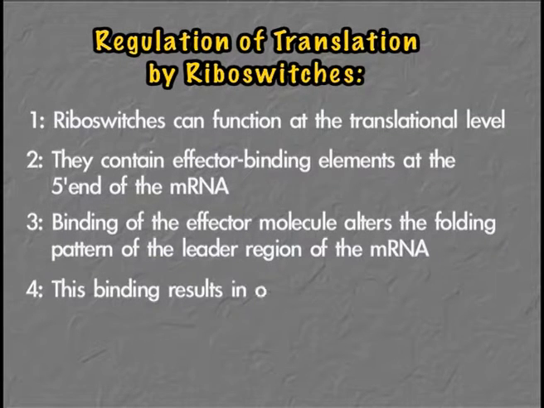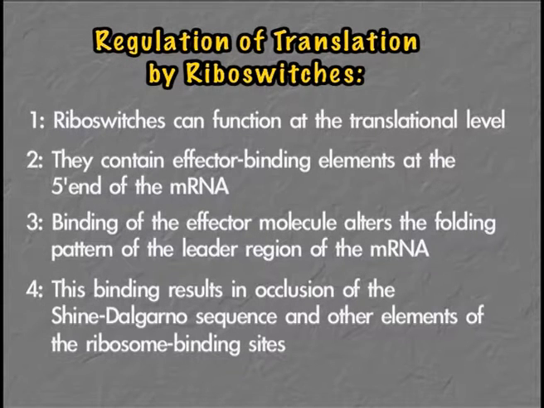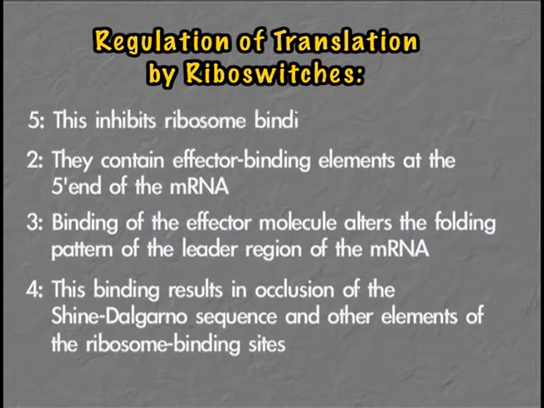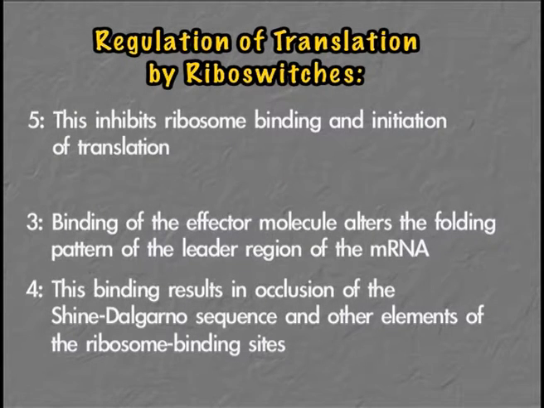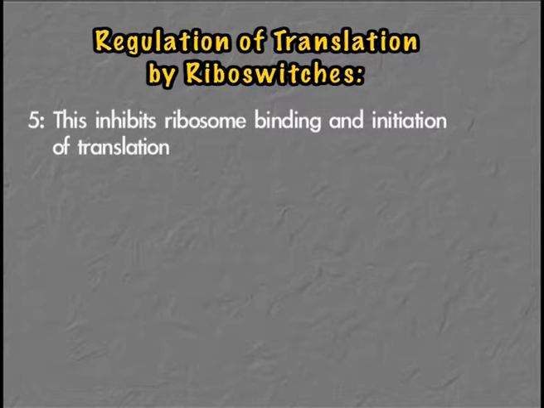What happens next is that if the folding pattern gets altered, this leads to occlusion of the Shine-Dalgarno sequences, or the ribosome binding sites. So this inhibits the binding of ribosomes onto the SD sites, because the SD sites are hidden because of this change in conformation.